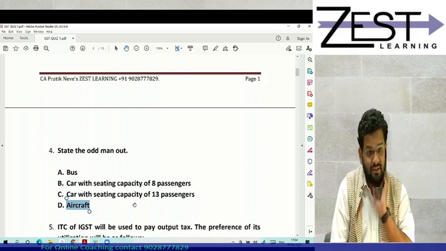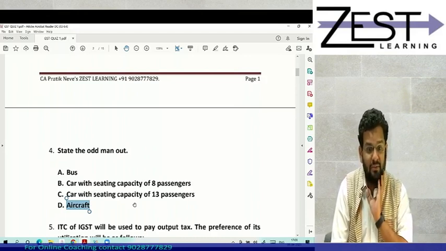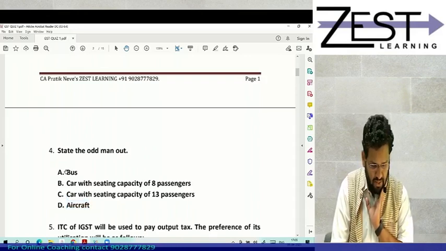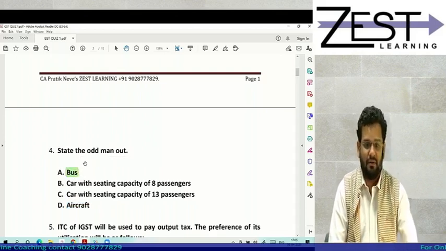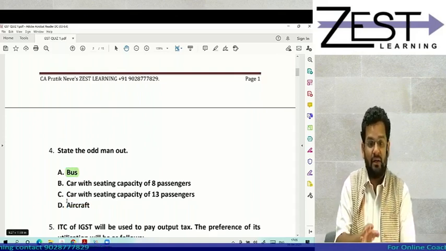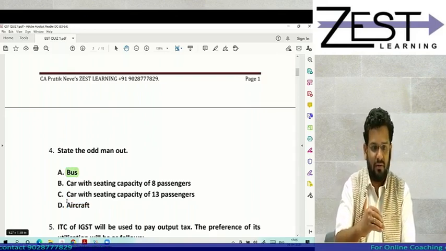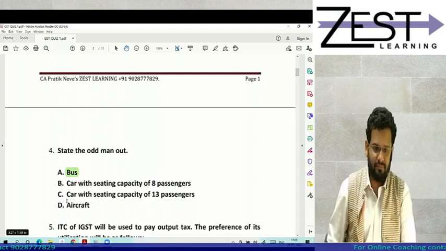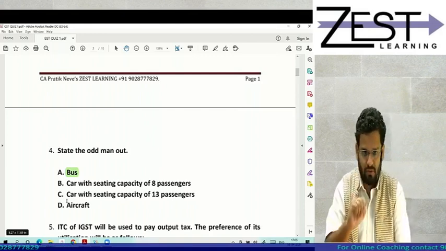But when it exceeds 13, ITC is admissible. So in my opinion, answer is bus, where ITC is directly admissible. But for B, C and D, ITC is prima facie blocked. There could be some exceptions to it where it is not blocked.